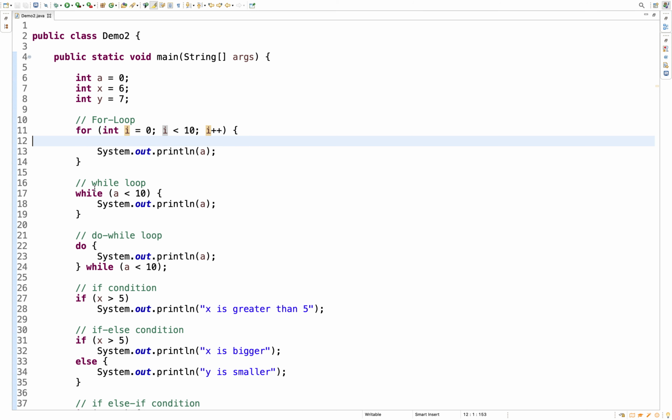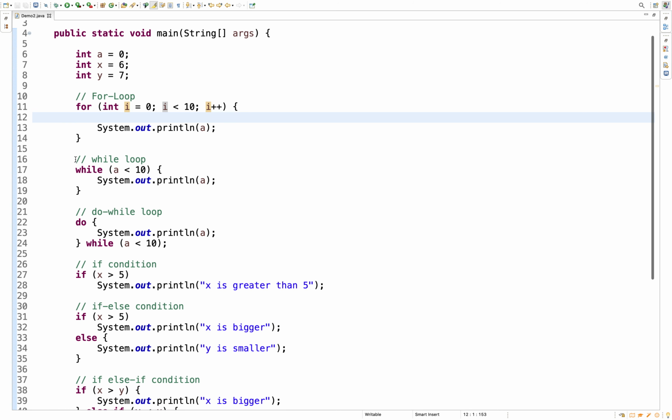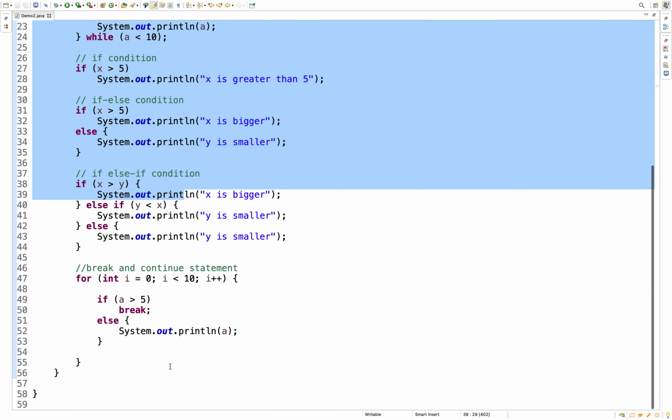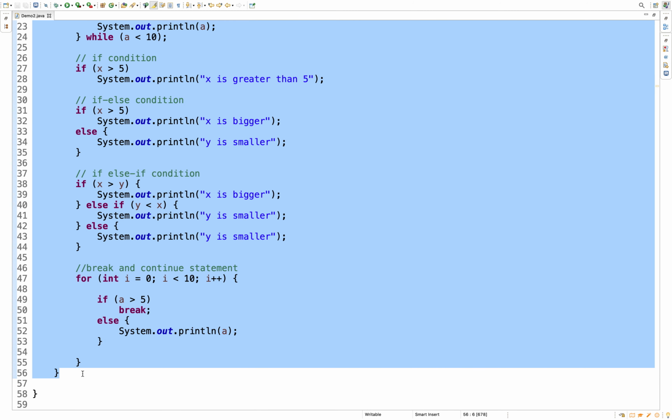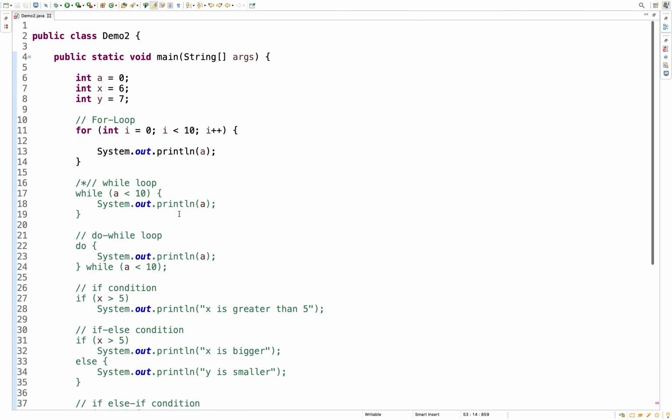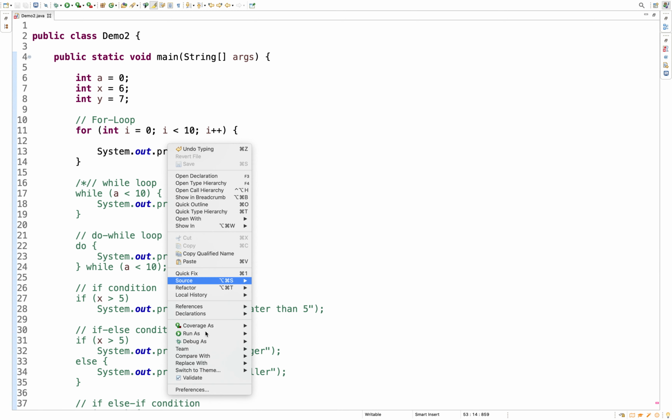If you're not providing this condition, then your for loop will go into an infinite loop. Okay, let's try to execute this for loop, and we'll discuss the other loops later. I'm just commenting out the other piece of code which is not needed now. Saving it, and let's try to execute the program and see what the output is.